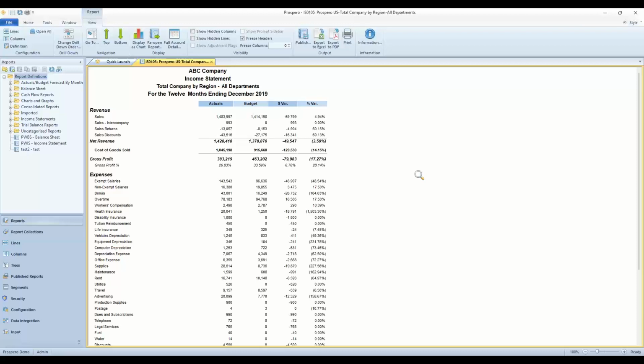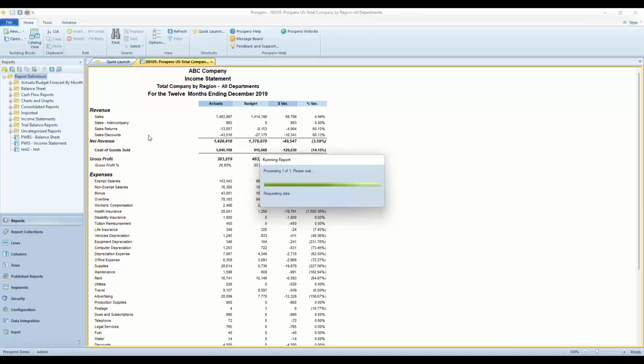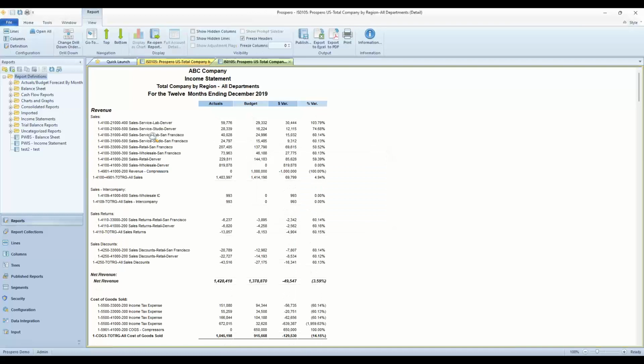We looked at the drill down options to the account level detail page. A lot of times you want to have a complete list of all your account numbers on one page. We do have that option inside Prospero. Auditors love this. We've got the full account detail option up top. So click that once. This will go out and pull back this report and expand every row here for every account that makes up these totals all on one page. So I can see all the sales section all grouped together, all the cost of goods accounts all grouped together. So a great way to get all that detail on one page here for us.